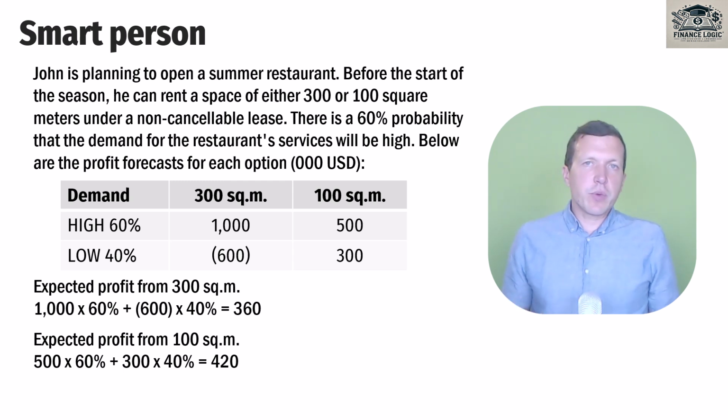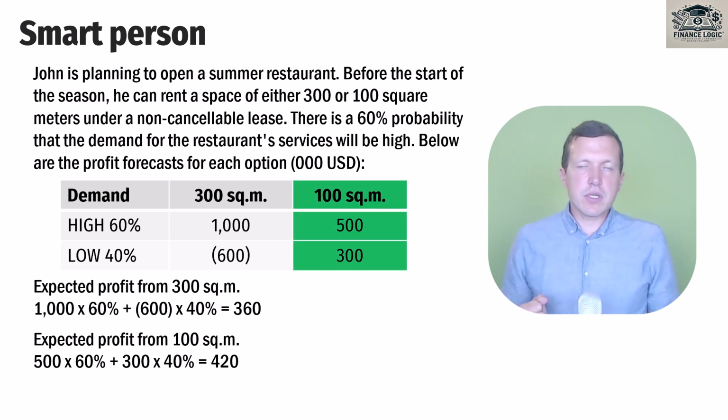And 420 is more than 360. It means that if John is smart enough and wants to make the most rational decision, he should choose renting 100 meters. So this is how we can use expected values in our real life.